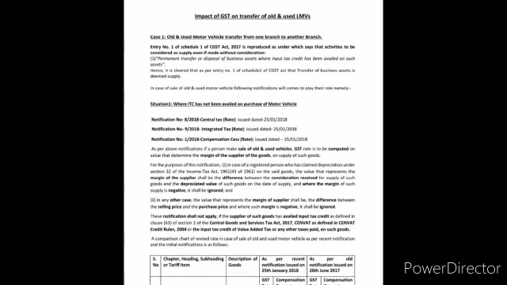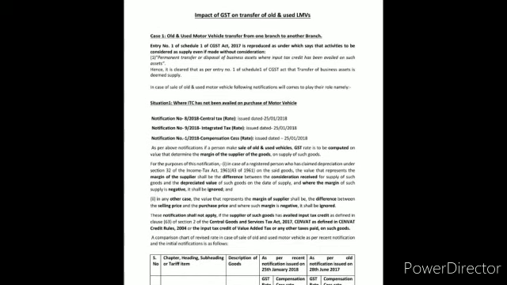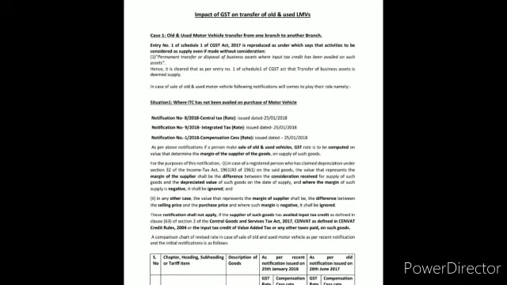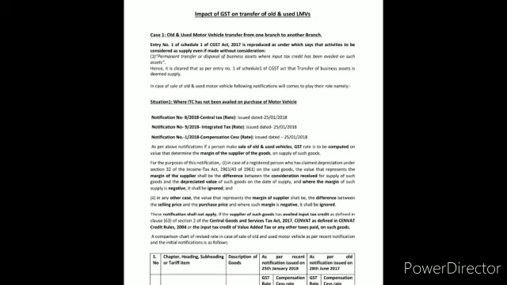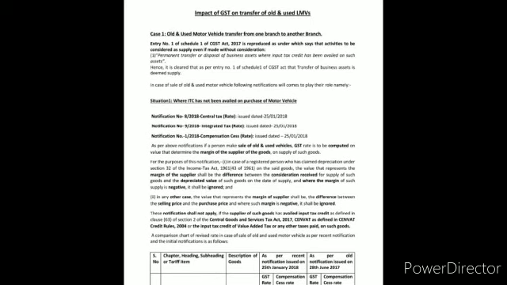Today our topic is the impact of GST on transfer of old and used motor vehicles. Case 1: when a motor vehicle is transferred from one branch to another branch under the same company, under the same PAN, when the GST numbers are different but the PAN is same. As we know, Section 7 of the CGST Act 2017 covers only the situations where consideration is involved, and in case of branch transfer there is no consideration involved.